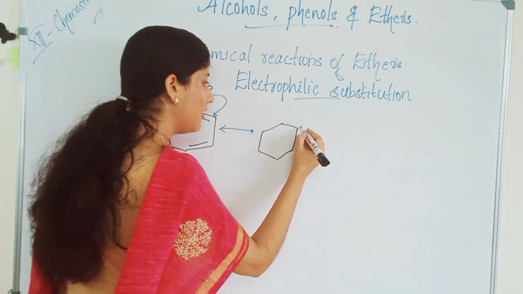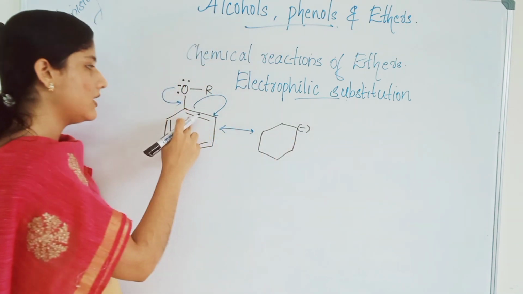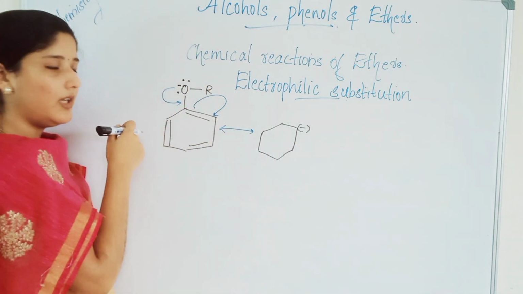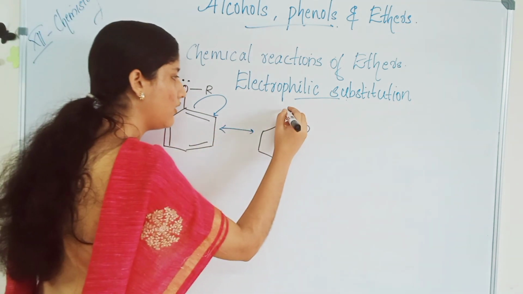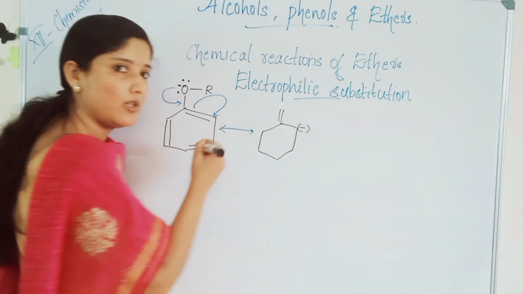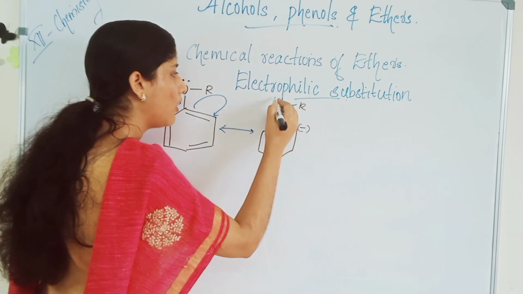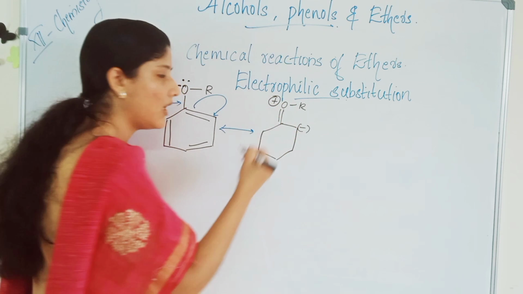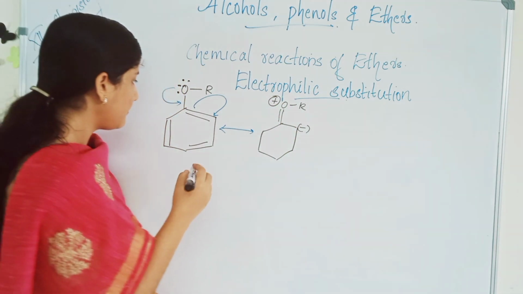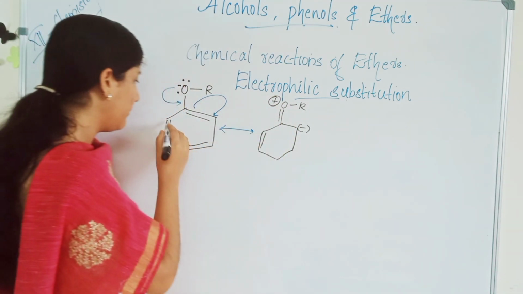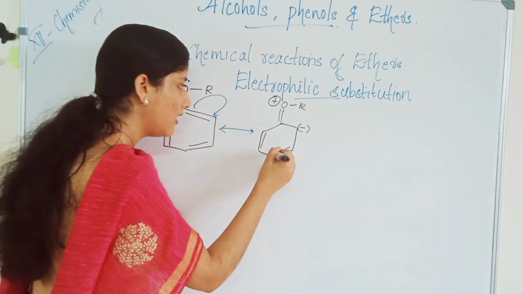Here you will get a negative charge, isn't it? This bond migrates to here. You will get a negative charge and here you will have a double bond, and the oxygen and an R group. Oxygen will be having a positive charge here. And the double bond here will be like this, and here also there is a double bond.